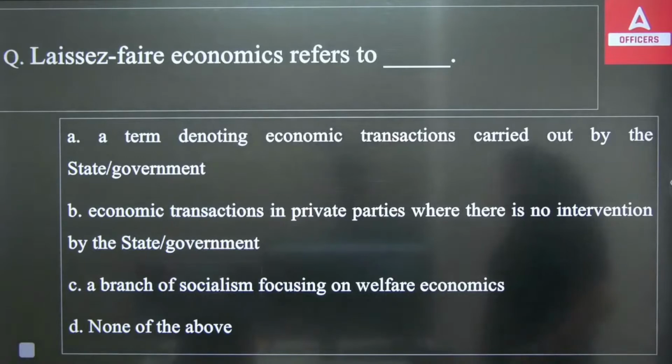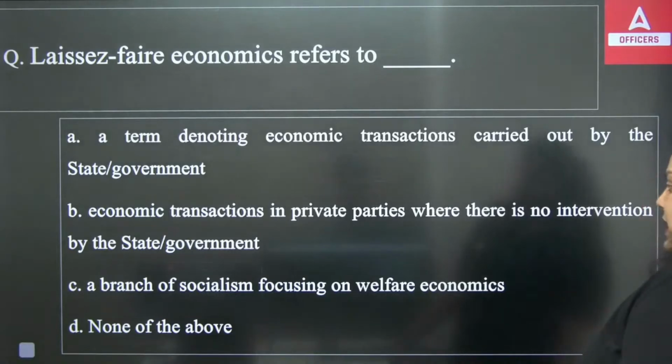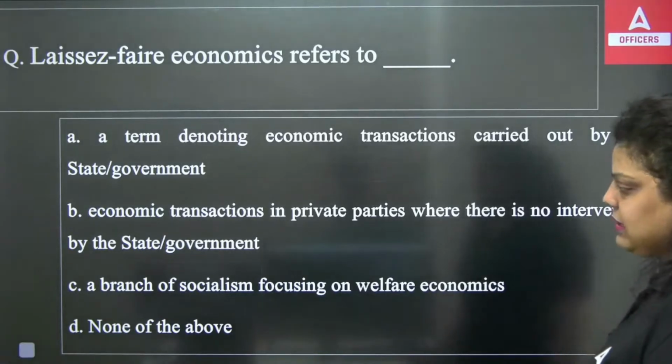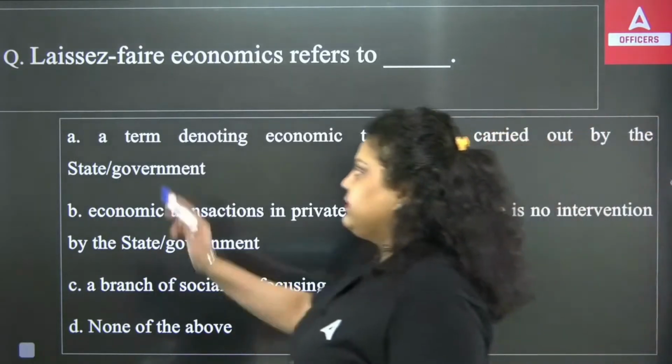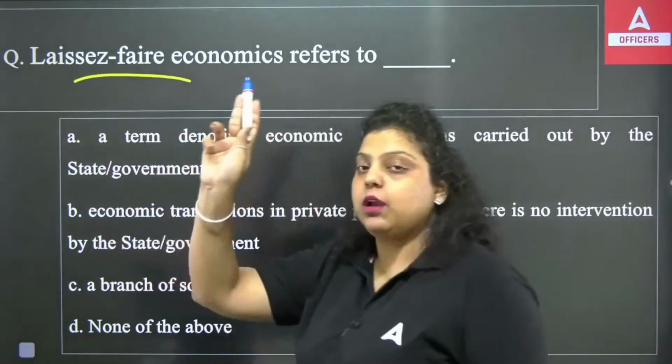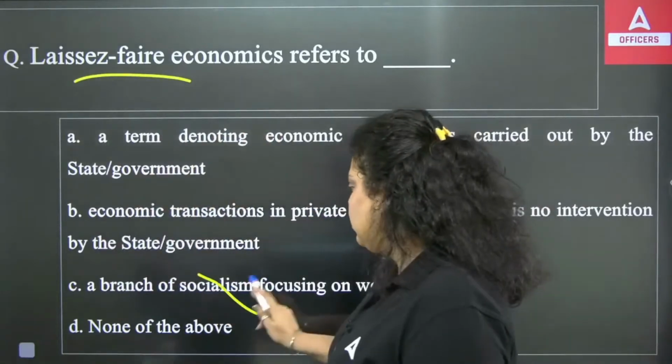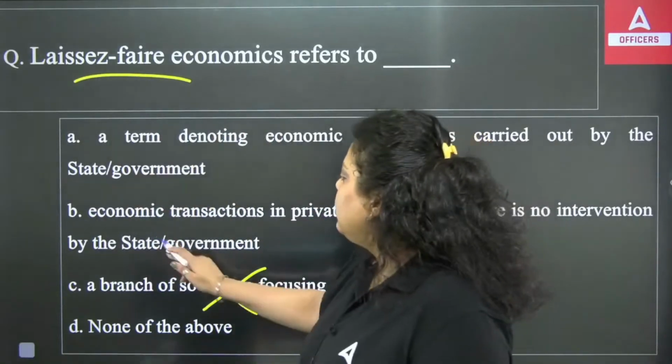A term denoting economic transactions carried out by the state government; economic transactions by private parties where there is no intervention by the state government; a branch of socialism focusing on welfare; none of the above. It's a laissez-faire economy, a capitalistic economy. Private industrialists will be there. There is no role of socialism and no role of the state government.